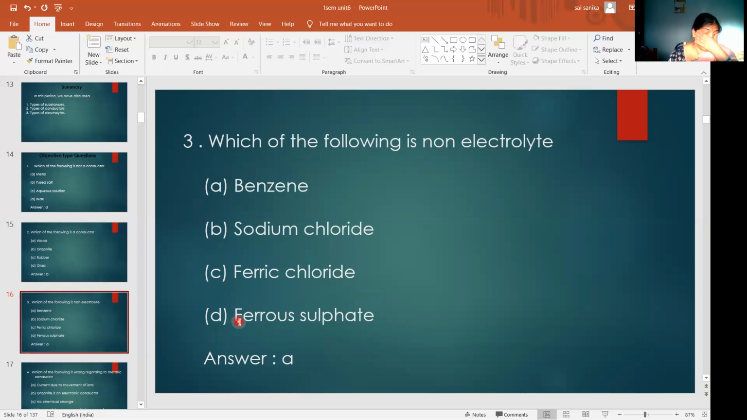Which of the following is a non-electrolyte? So which one is a non-electrolyte? What are the options? A, benzene; B, sodium chloride; C, ferric chloride; D, ferrous sulfate. All are salt solutions. So salt solutions act as electrolytes. So which one is a non-electrolyte? The non-electrolyte is benzene. So the answer is A. It will not conduct electricity either in molten state or in aqueous state because ions are absent in benzene.